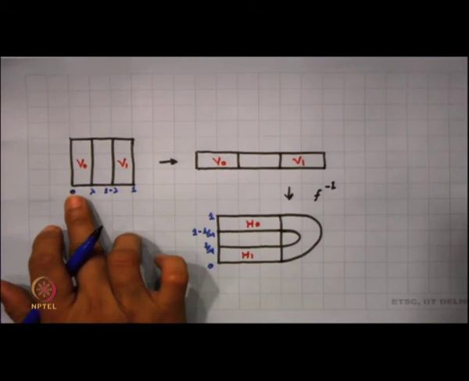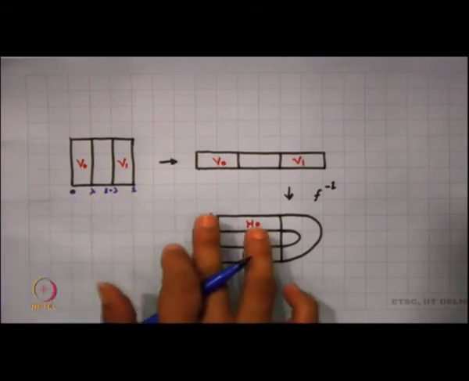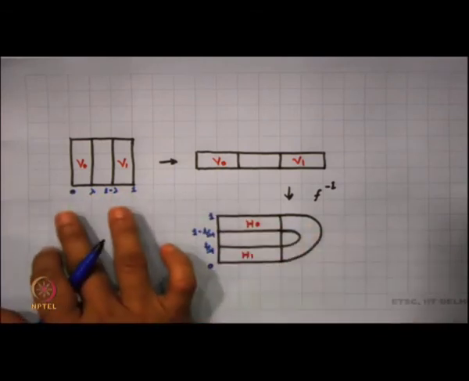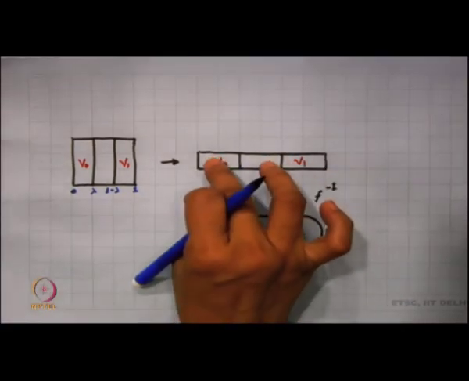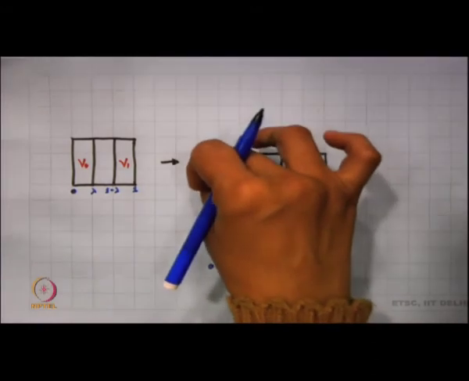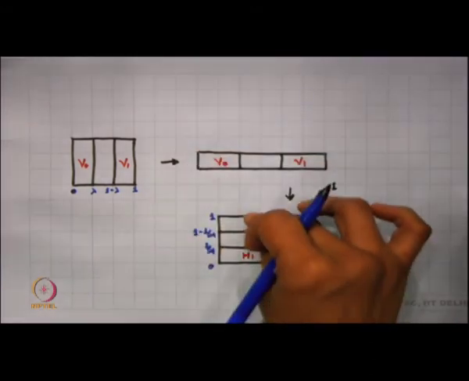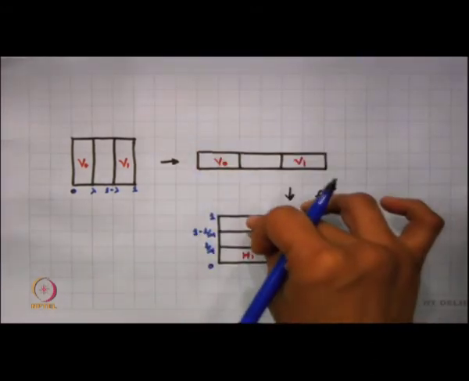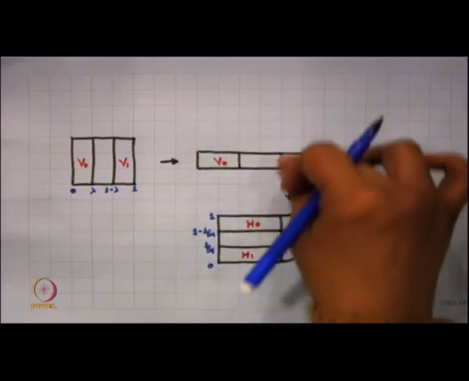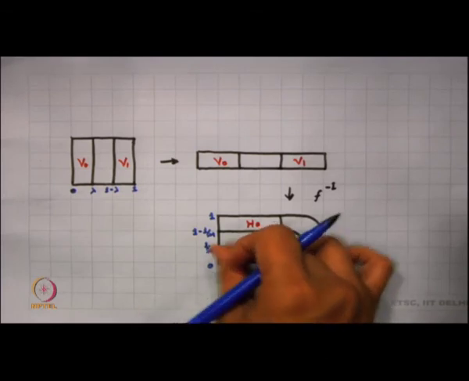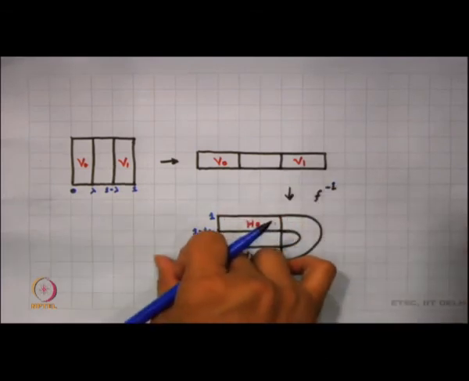What this map does is expand the x direction and contract the y direction, in such a manner that V naught is mapped onto h naught by f inverse, and V 1 is mapped into h 1.